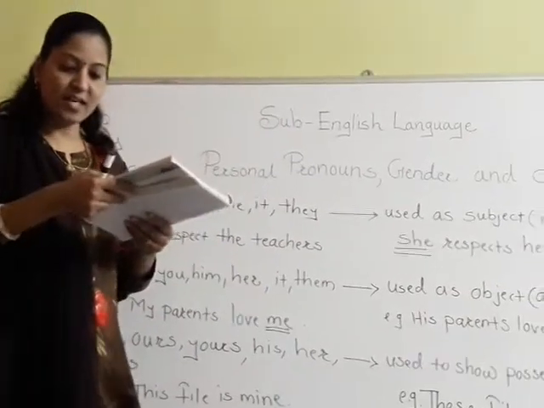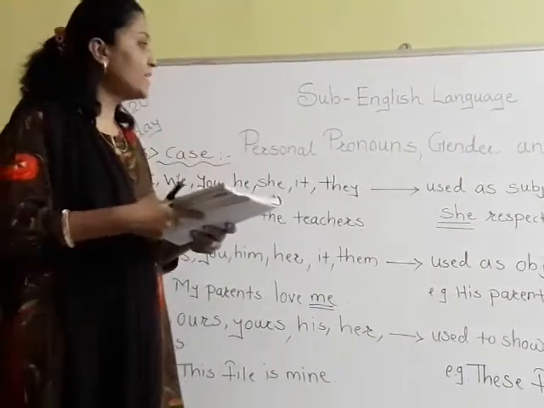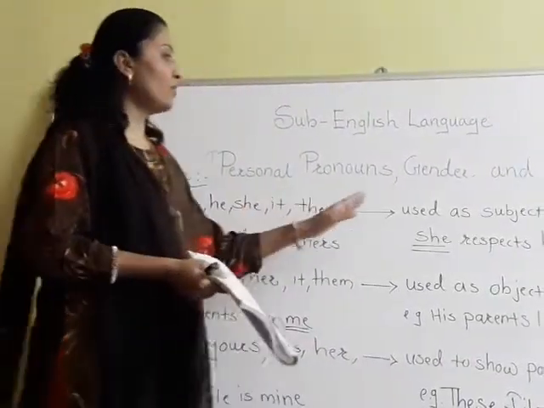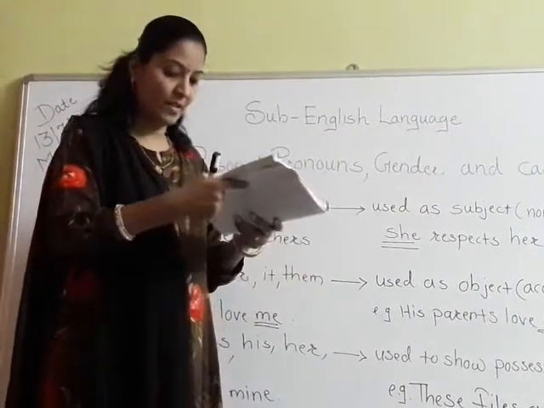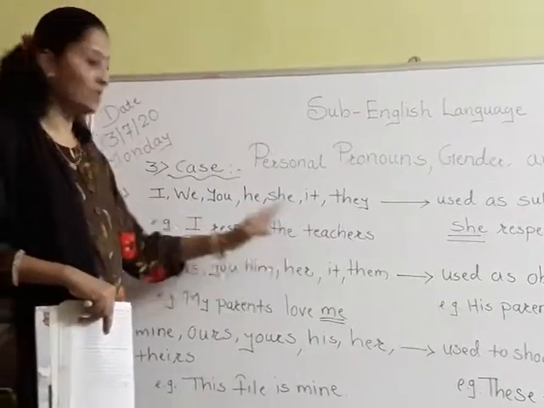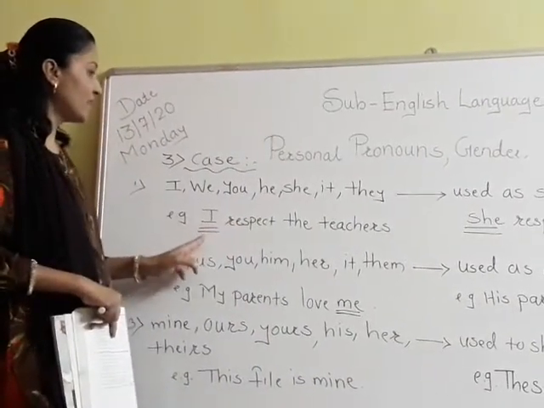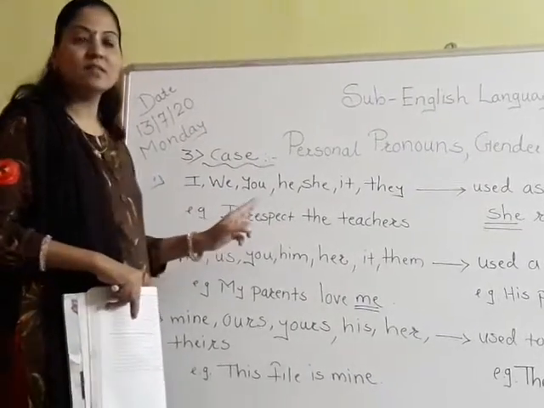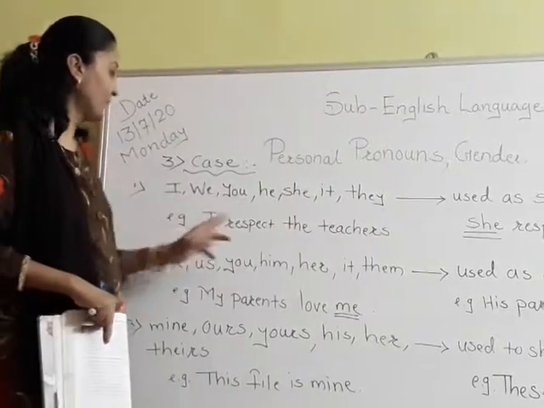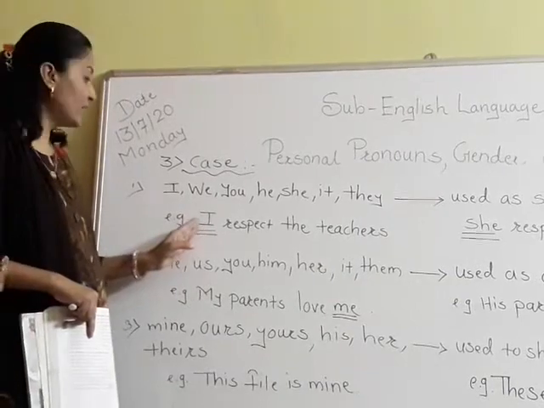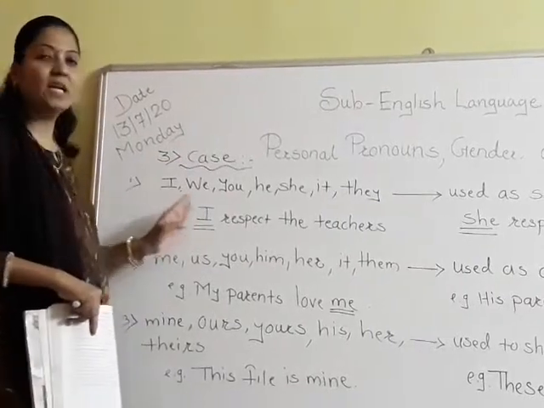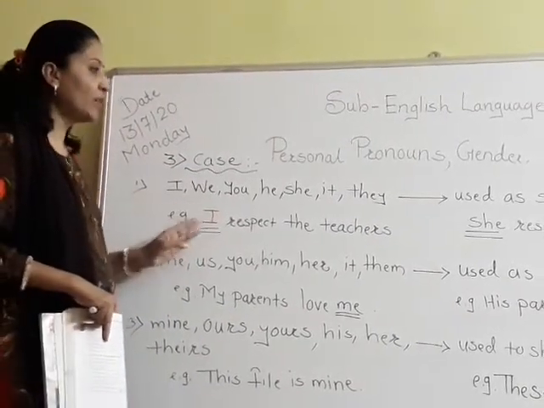In grammatical case, it is used for the subject of the verb. So all these are used as the subject of the verb. Okay. So for example, I respect the teachers, and in this sentence I is underlined because it is used as the subject. I is the subject here. I respect the teachers. So the personal pronoun here is I, and it is in the nominative case, means it plays the role of the subject here.